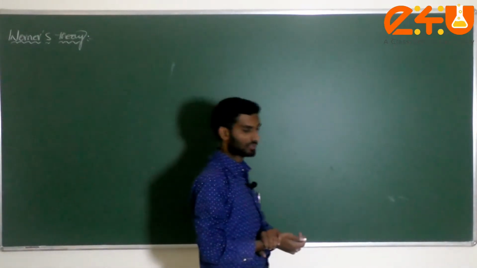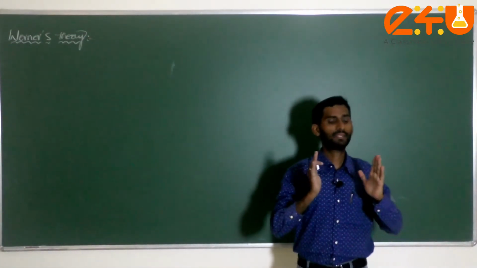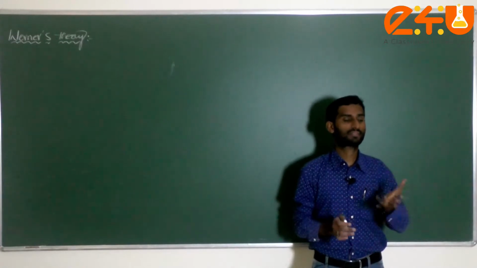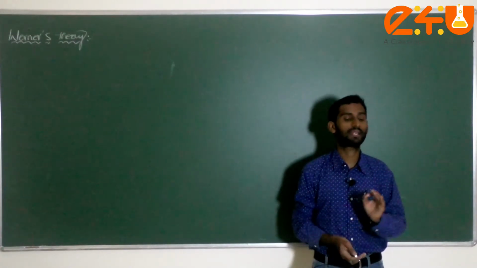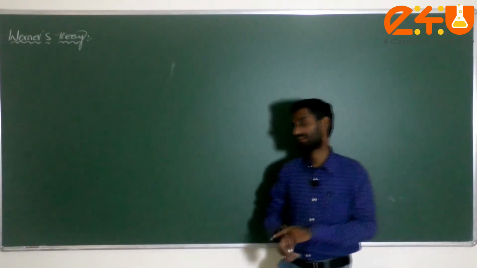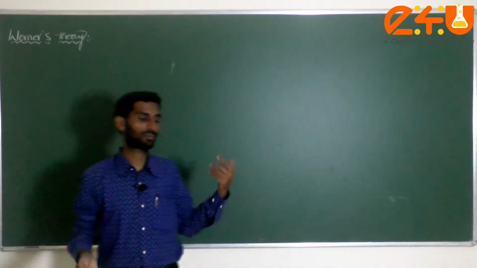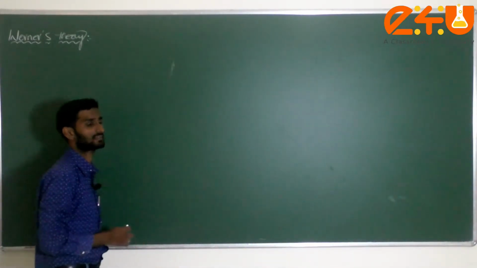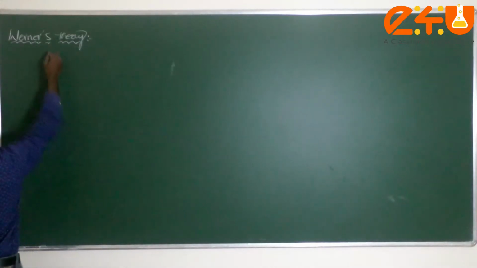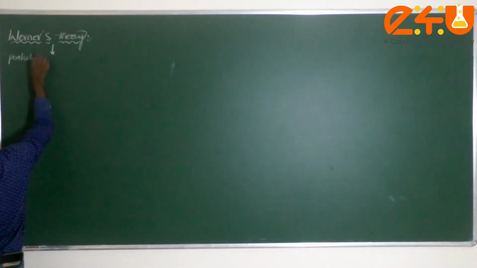He is the only person who introduced the geometry and the structure of a particular complex with the help of coordination number. We know what coordination number is, we discussed everything. Now, first of all, what is the postulate here? Just two points I am taking here.